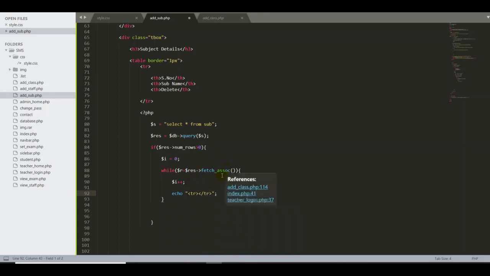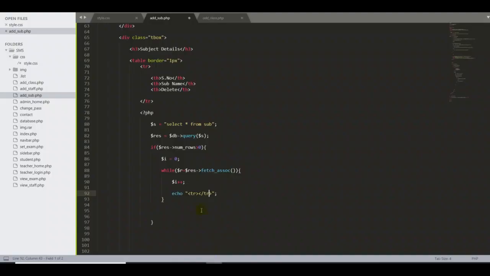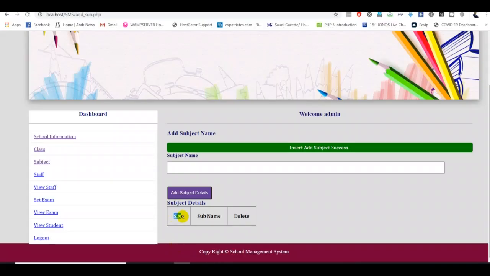So what we have to do first, guys, if you go back here, we need the serial number. In this case, the serial number belongs to the I variable. So I want to bring the I variable here. Again, I'm going to open and close curly braces. Now here the I variable will be displayed into, for example, this area.